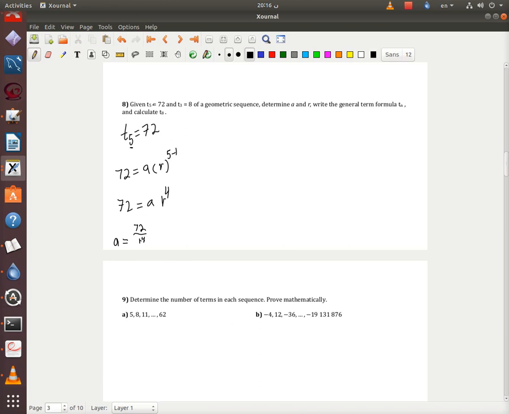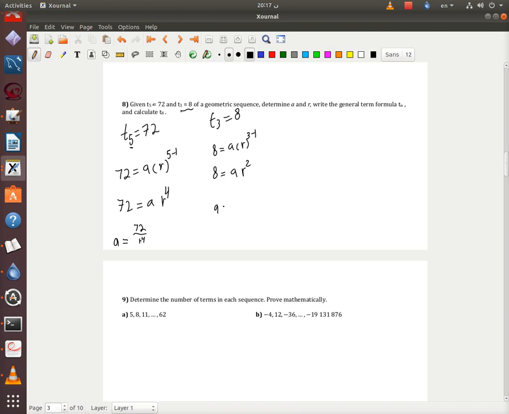Okay, now T3 is 8, so I'm gonna do the same thing. T3 is 8, so I'm going to have 8 equals a r to the power 3 minus 1, so 8 equals a r squared.